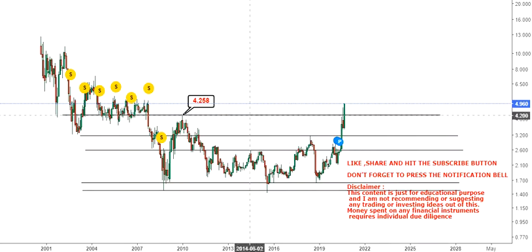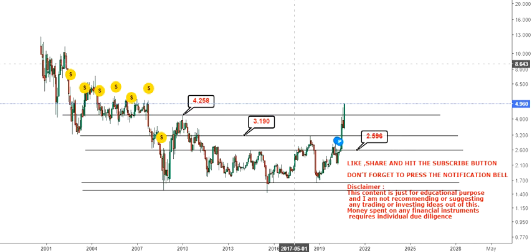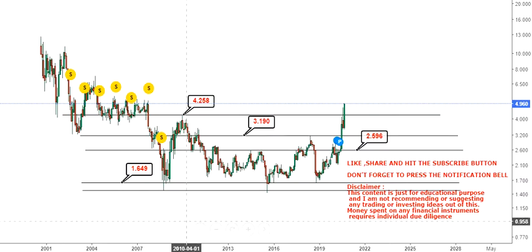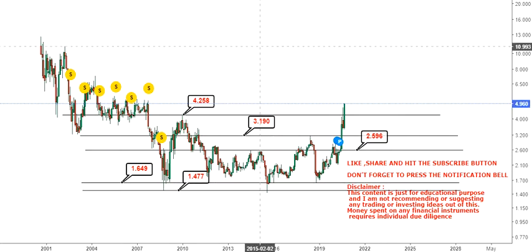Now for this stock, the first support will come at 4.25. Below that you have your next support at 3.1, then you have 2.59, and you have 1.6 and probably 1.47. So this is the whole range and consolidation, and you can see different price levels which will now act as a support. With this big breakout, this is indeed a new trend if you look at the data for the past 10 years.